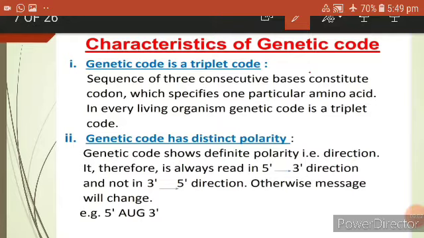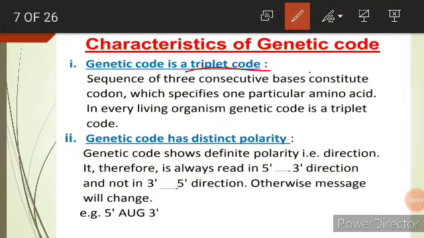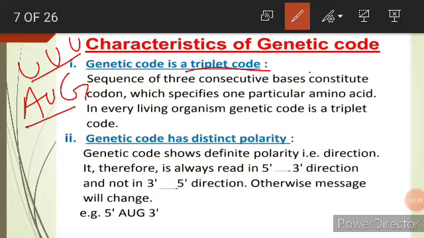Now let's see the characteristics of the genetic code. The first characteristic is that the genetic code is a triplet code. A sequence of 3 consecutive bases constitutes a codon which specifies one particular amino acid. For example, AUG specifies methionine, and this is a triplet. Or UUU, which is again a triplet. Like proline, CCU is again a triplet. So what is the genetic code? A triplet code, for each and every living organism.